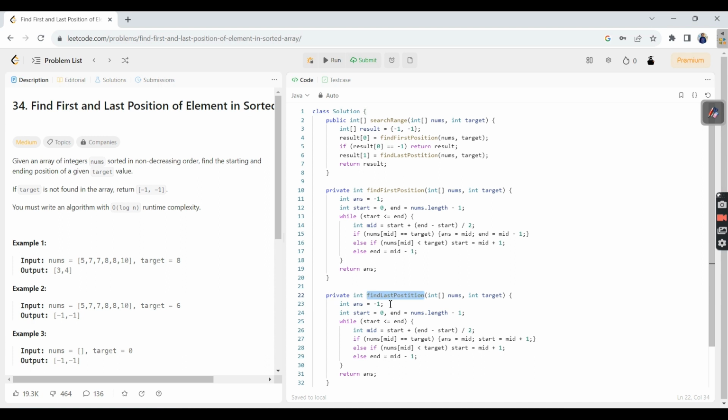The same is applicable to the last position. The only difference is that if I found the target at mid, then I know for sure I need to look at the right side to find the last position. For that reason I'm saying start equal to mid plus 1. Here end equal to mid minus 1 is for looking at the left side portion, and this statement is to look at the right side portion, I mean to say. Then the same condition: if mid is less than target, start plus 1, otherwise end minus 1. This is a typical binary search condition. And then at the end I'm going to return the answer. Let's submit it quickly.